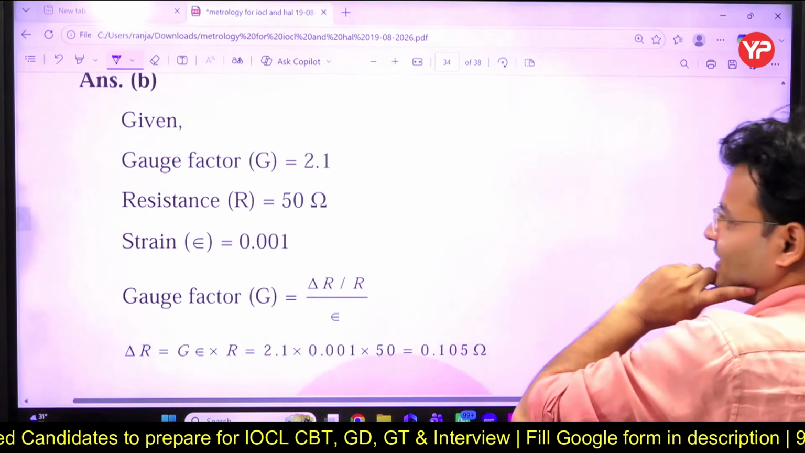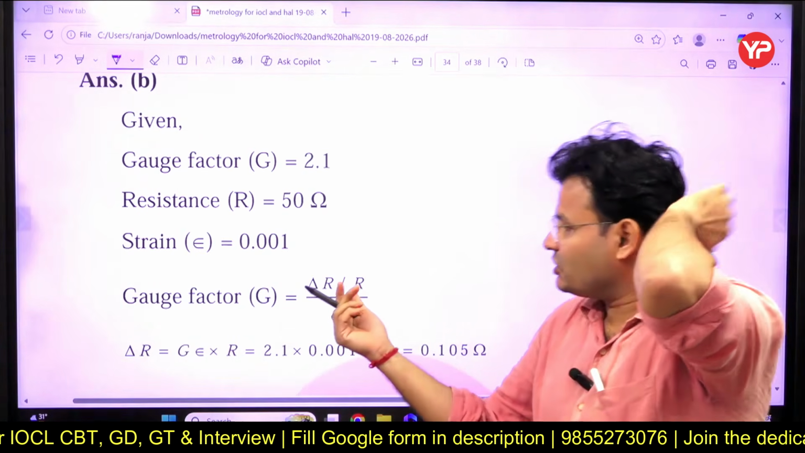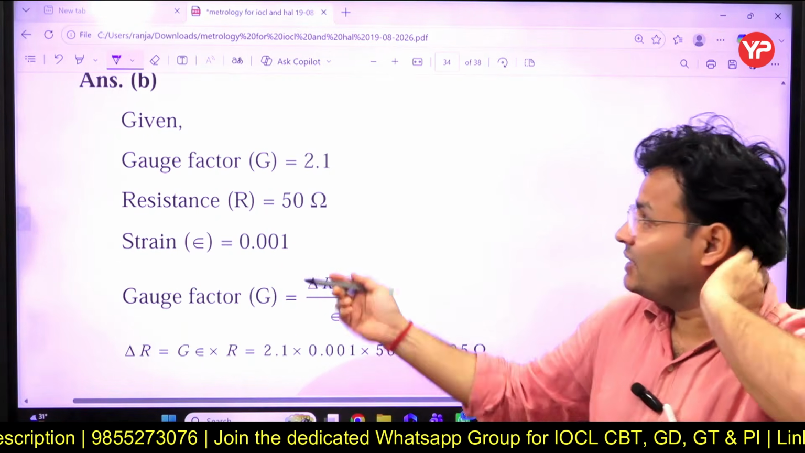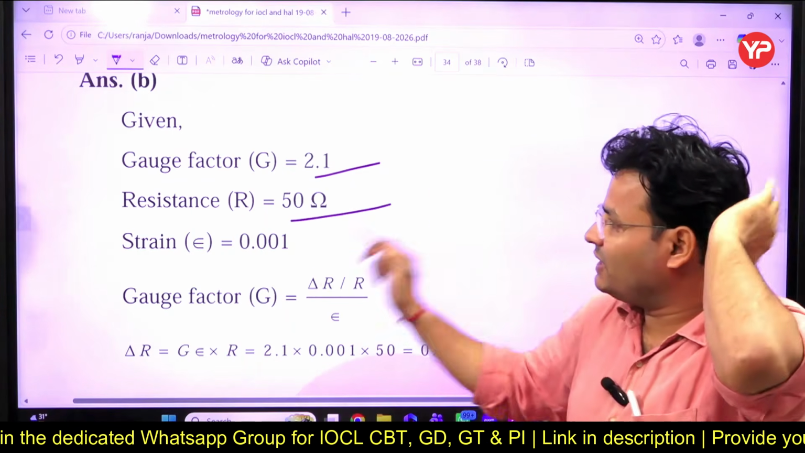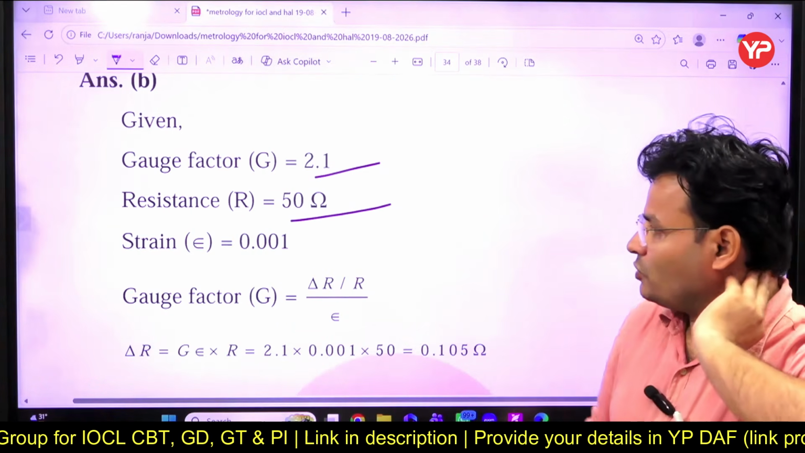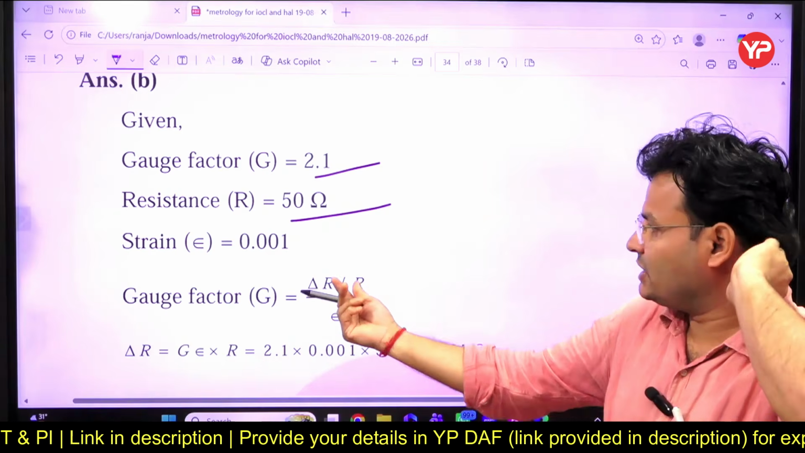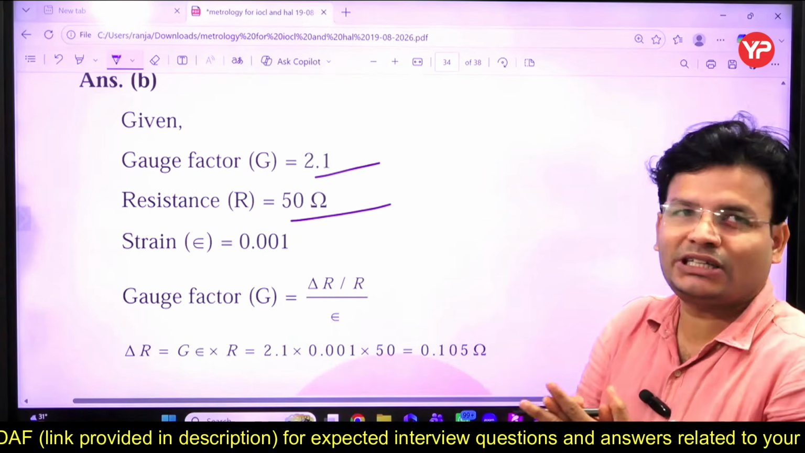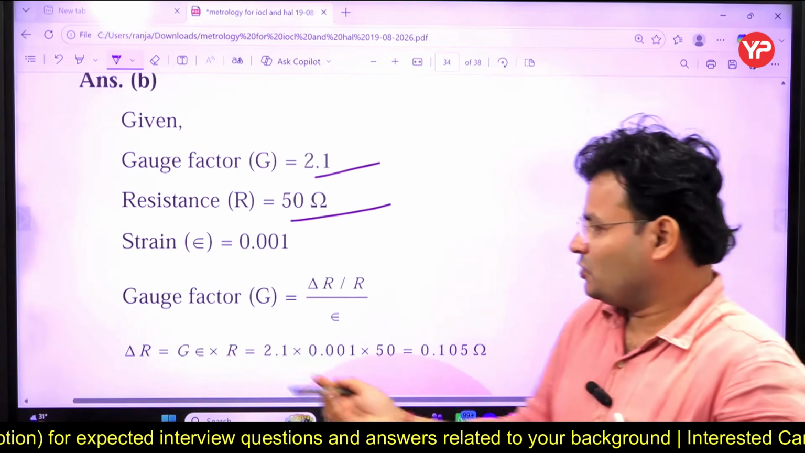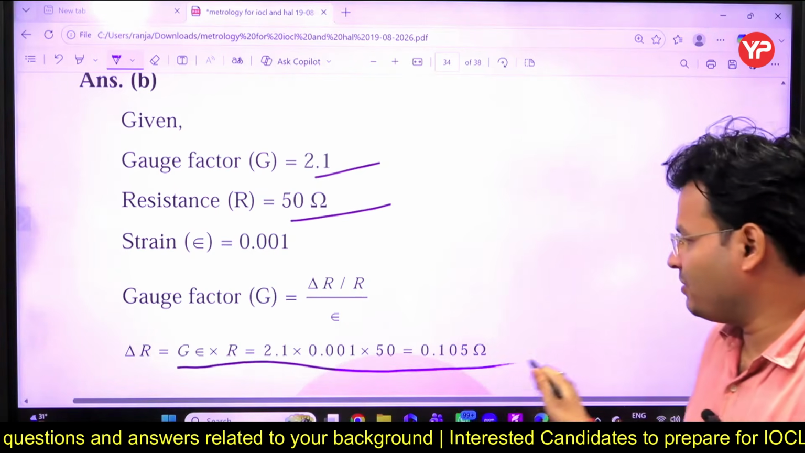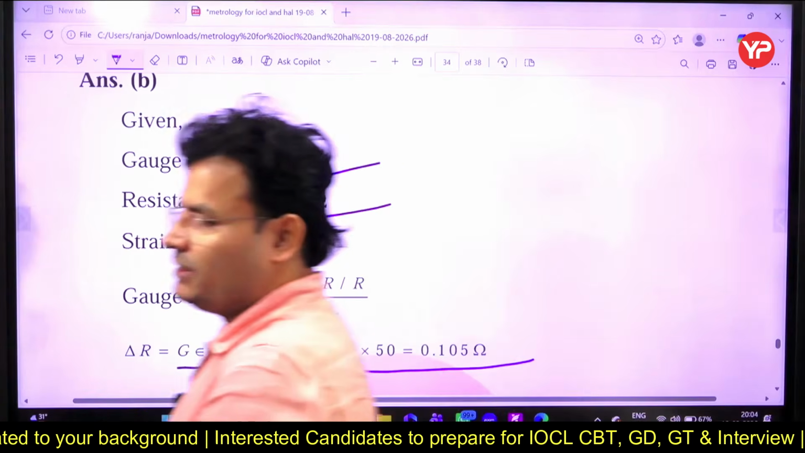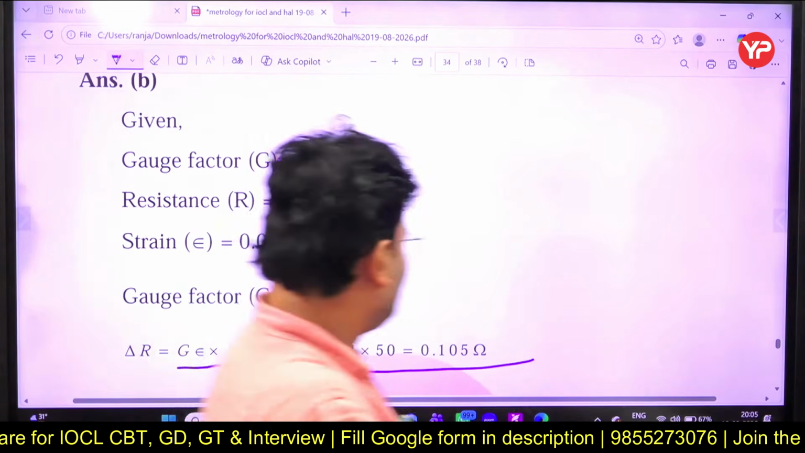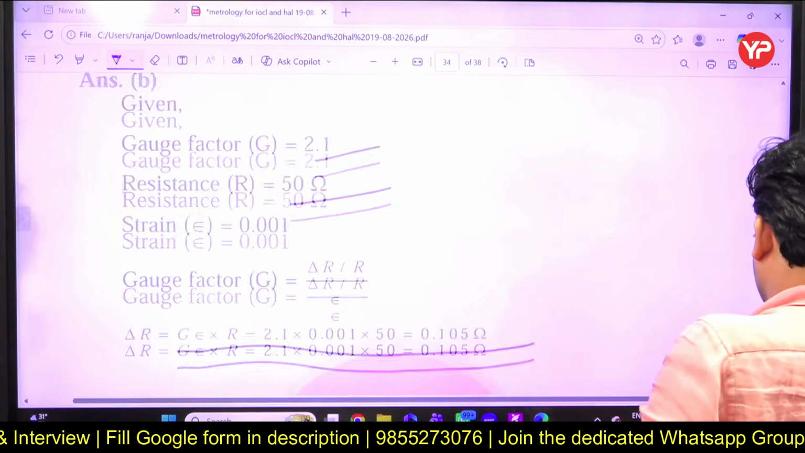Gauge factor is change in resistance upon original resistance upon strain, simple, right? Gauge factor is given, resistance is given, strain is given. So gauge factor is equal to change in resistance upon original resistance upon the mechanical strain. Just multiply and we get the change in resistance. जैसे ट्रांसड्यूसर वगैरह, इस सब में इसका यूज होता है, यहाँ पे आपसे पूछा जाएगा, सो यू हैव टू बी आंसर दैट.